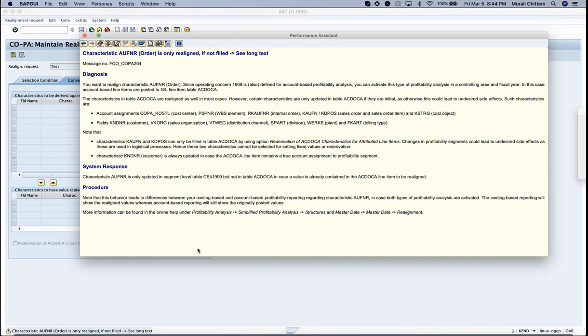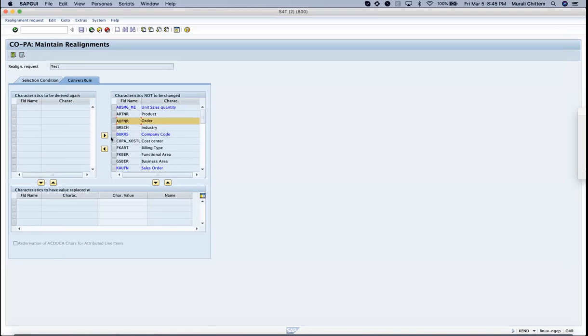The reason is, if you change any cost object, there will be a problem in doing reconciliation because it won't match with the ACDOCA table. ACDOCA you cannot modify, but the CE4 table, yes, you can do changes, and when you do this realignment, it will be updated in the CE4 table. Then there will be a discrepancy between ACDOCA and CE4. That is the reason it is giving a warning message. So it is the customer's own risk whether they want to add it or not. Still, it will allow.